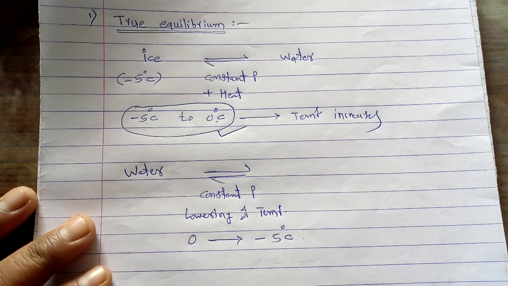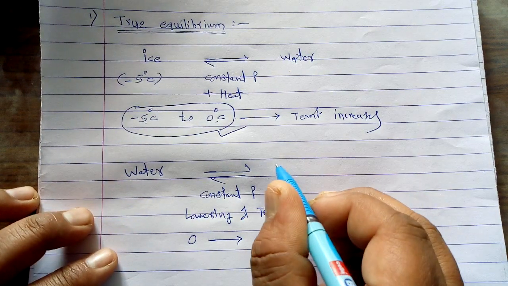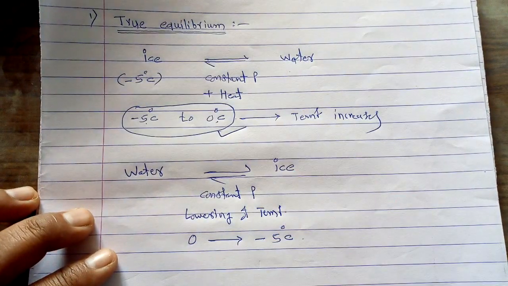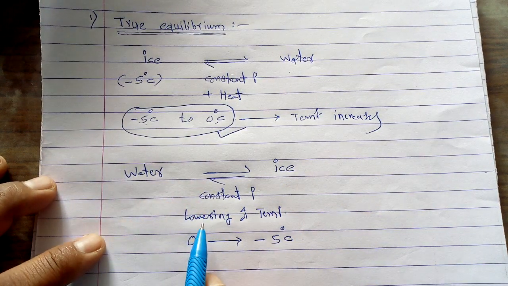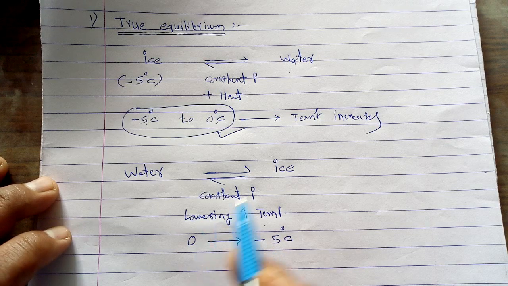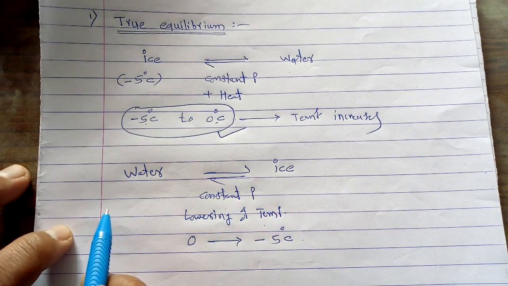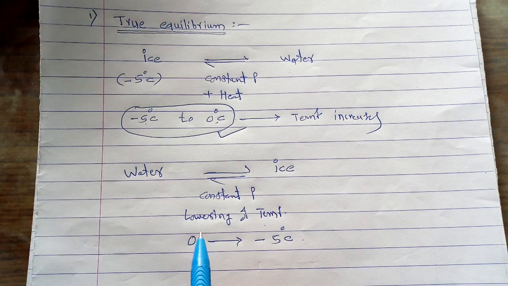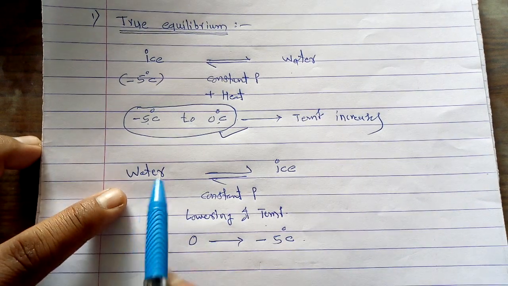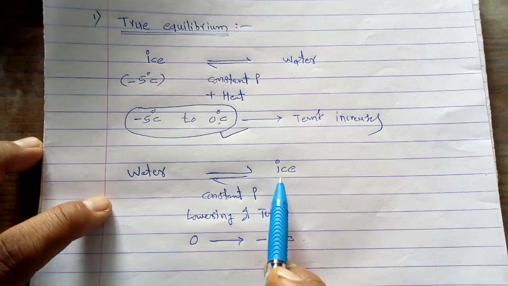So we can say this water can be converted into ice at a constant pressure. Due to lowering of temperature, the temperature of this system becomes lower, and that's why this water gradually gets converted into the ice phase.